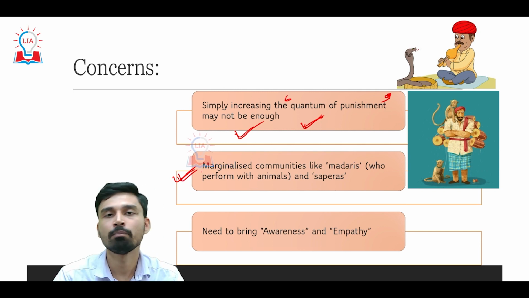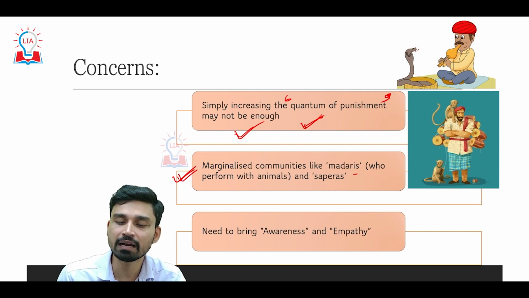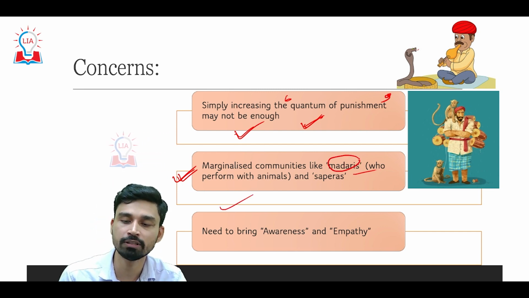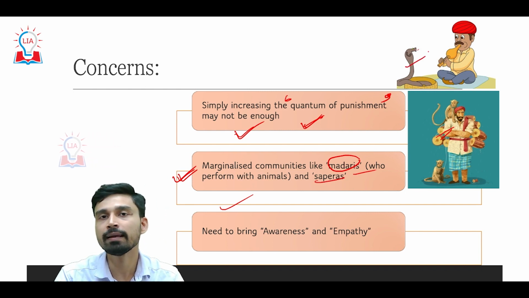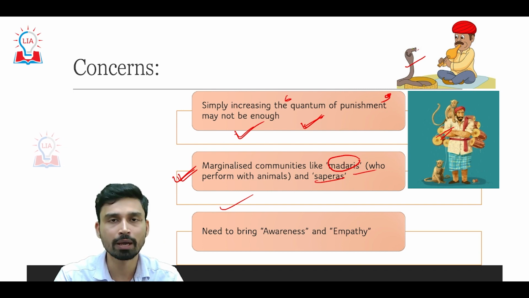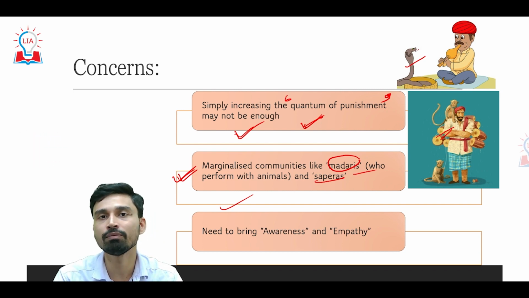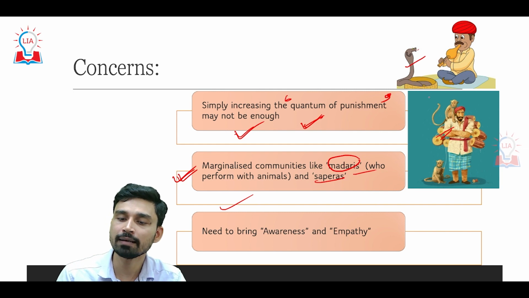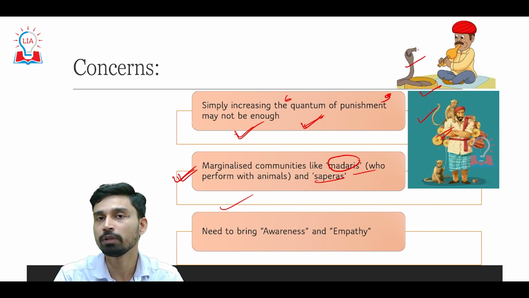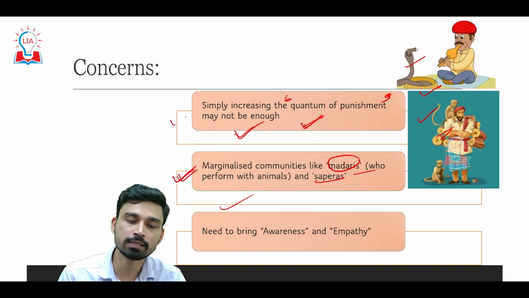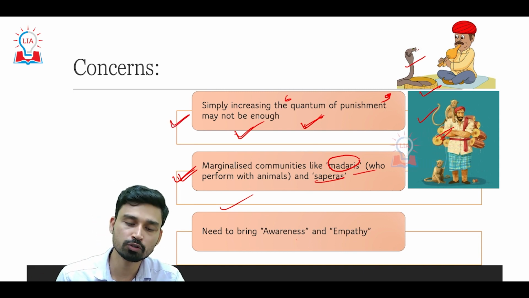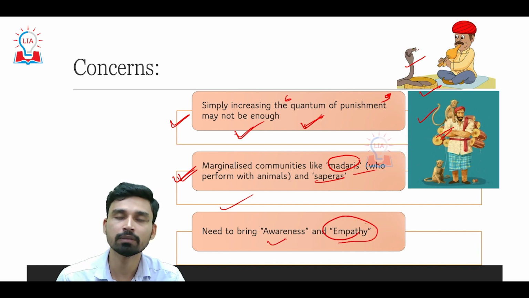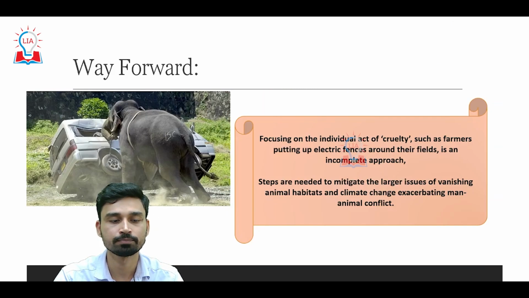Second, we can also say that marginalized communities will be disproportionately affected by the bill. From marginalized communities, we can take two examples. One is the Madaris, who perform with animals, and second are the Saperas, who perform with snakes. Whether their act toward the animals can be considered an act of cruelty, and if it is, they can be fined, they can be put into prison, and not only that, their livelihood opportunities will also be threatened. Thus, rather than focusing simply on increasing the quantum of fines and imprisonment terms, the government should also focus on bringing awareness and empathy among society toward animals.